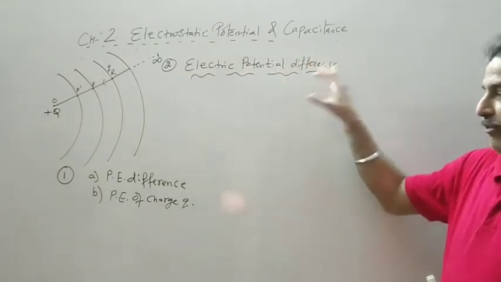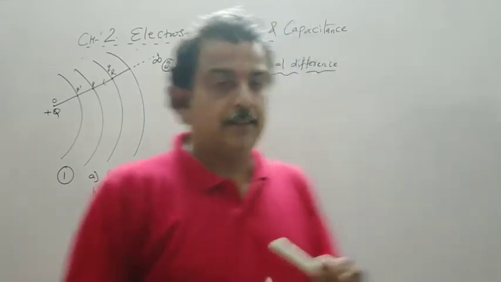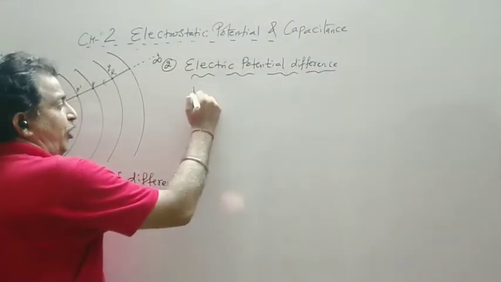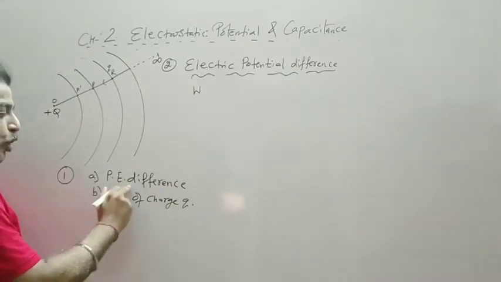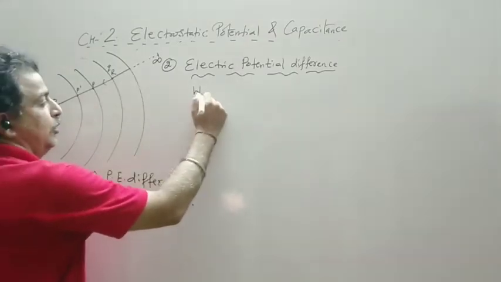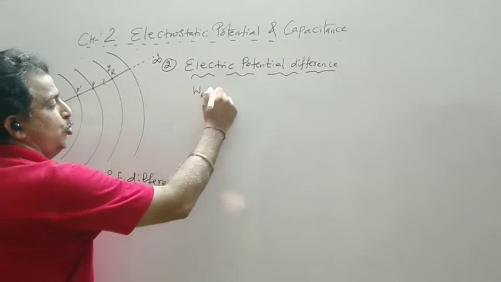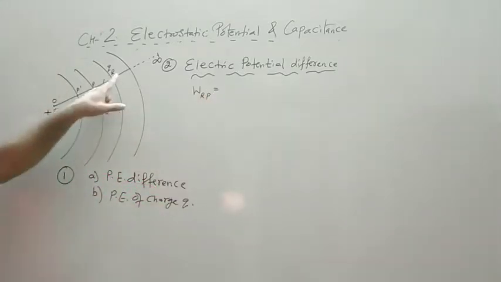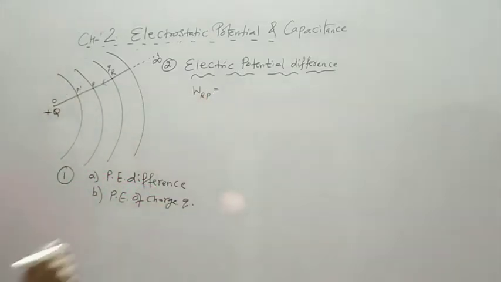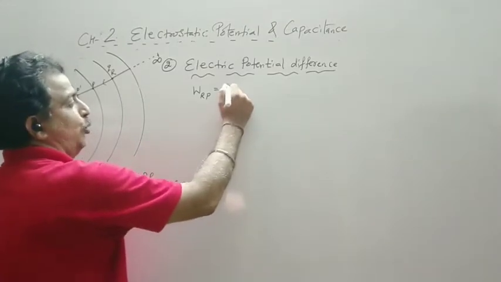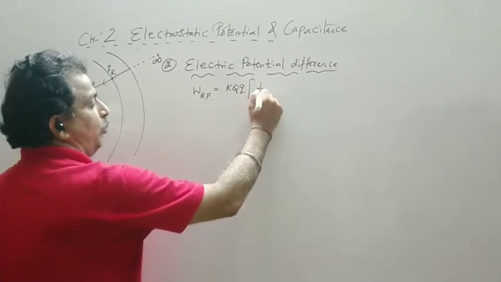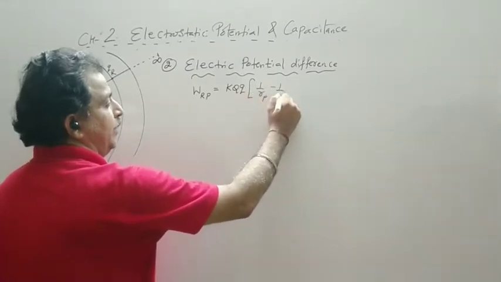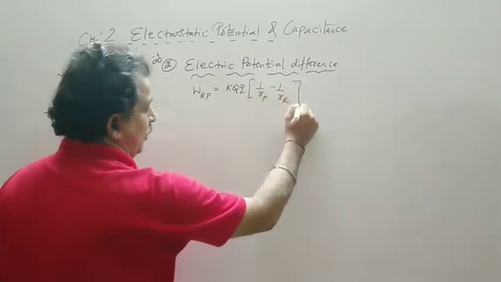Electric potential difference. So let us write the formula for potential energy difference. The potential energy difference was the work done to move a charge Q from point R to point P, and this gives rise to K Q Q 1 upon final minus 1 upon initial.